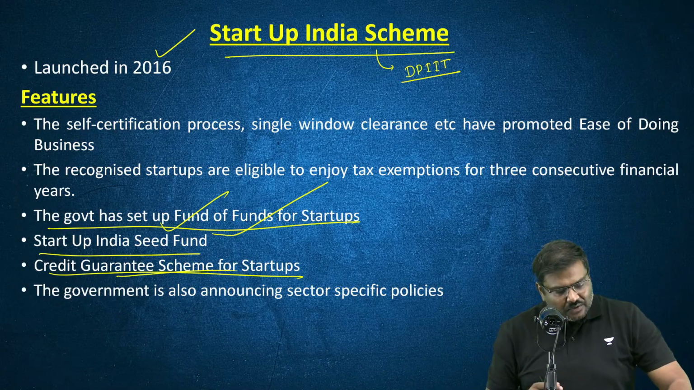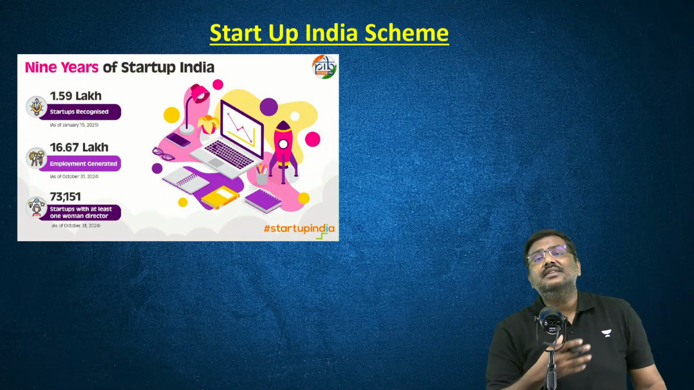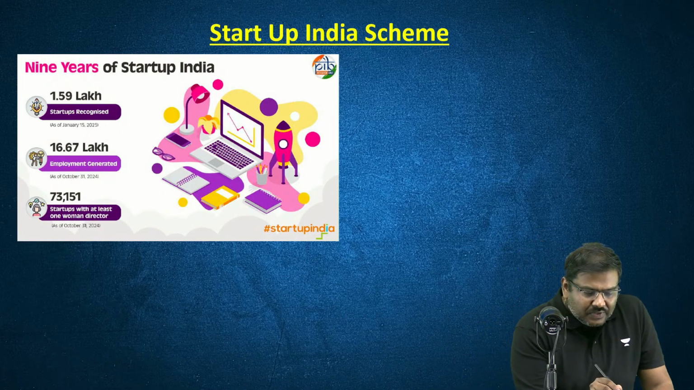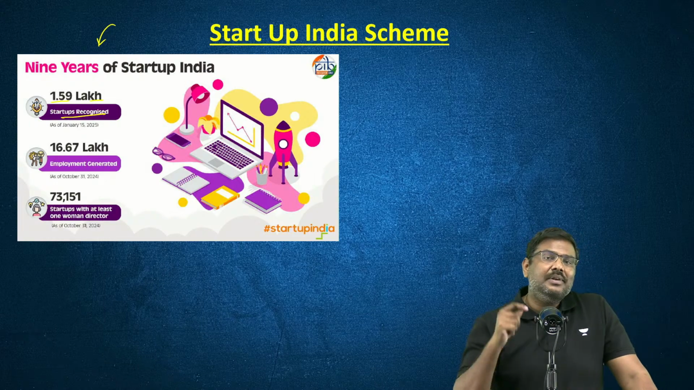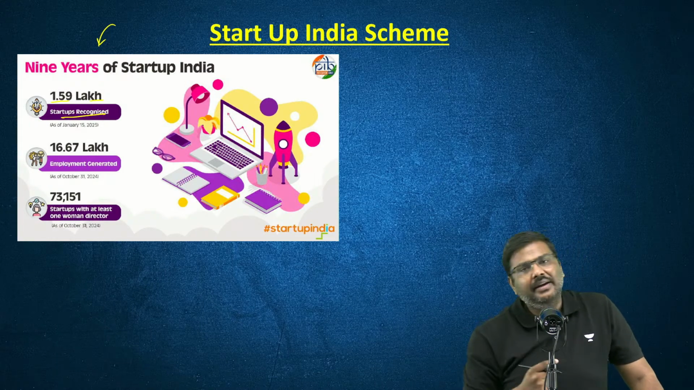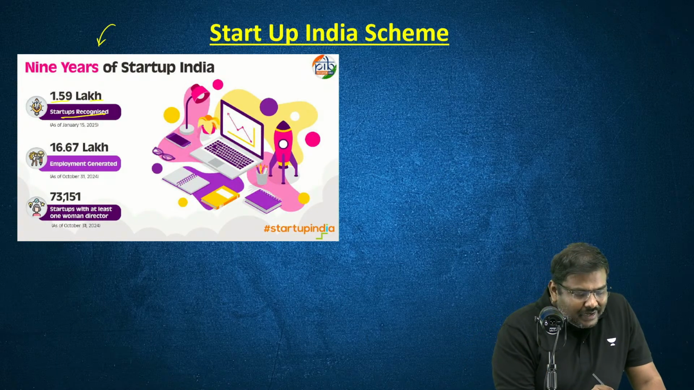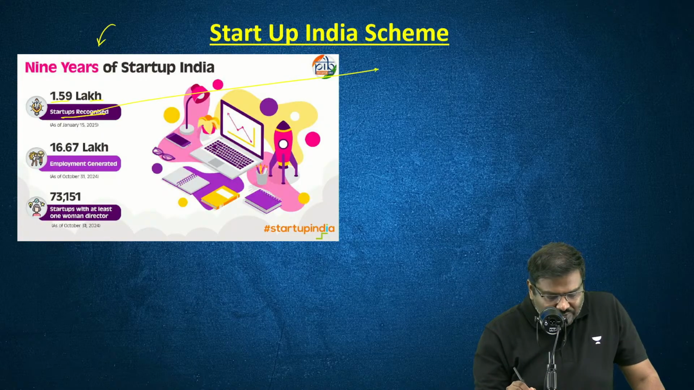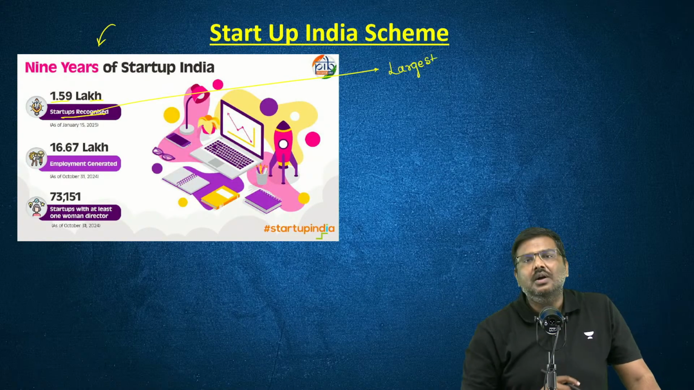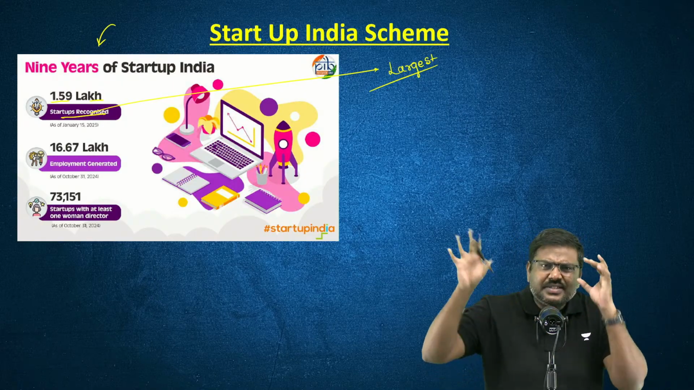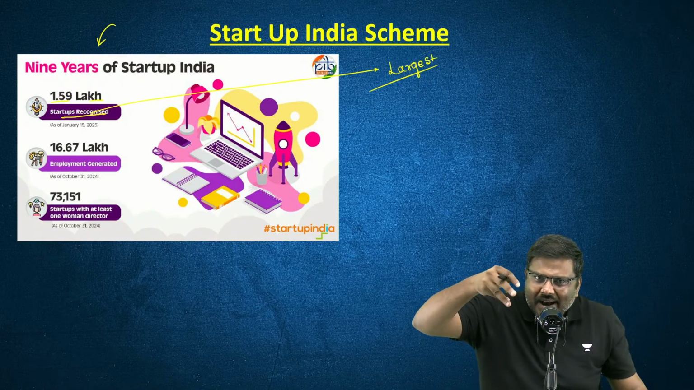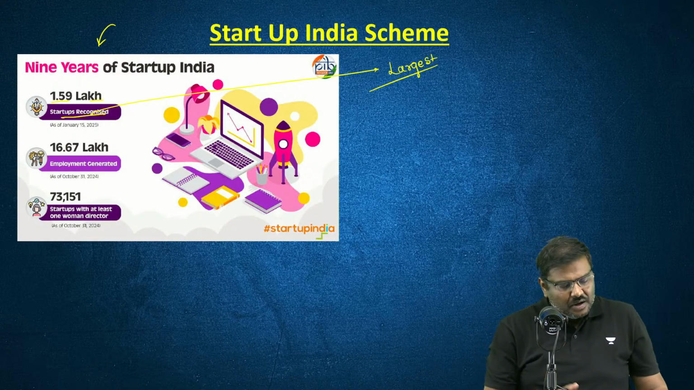And as a result of this, what has happened? 1.59 lakh startups have been recognized by DPIIT. The Indian startup ecosystem is one of the largest ecosystems in the world. That is, the number of startups recognized by the government is one of the largest in the world. Generally, India is ranked as the third largest ecosystem.